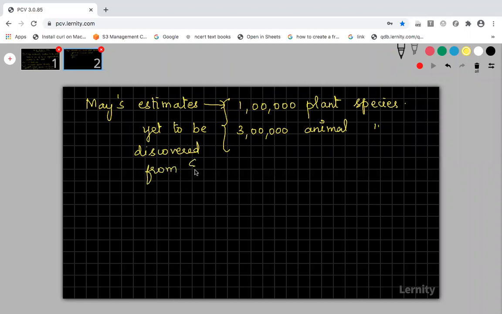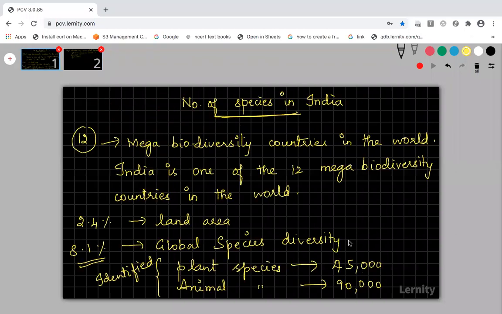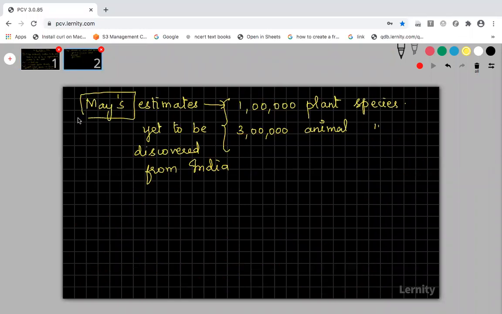Before, I gave you one number, right? 45,000 species of plants and 90,000 species of animals. So these species have already been identified in India. And according to Robert May's estimation, the number of species yet to be discovered from India is 1 lakh in plants, and in animals it is 3 lakh species.